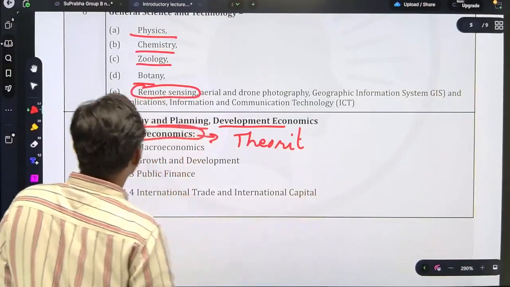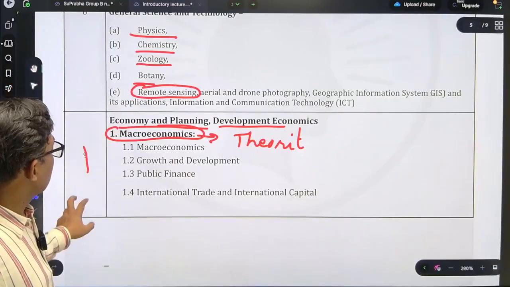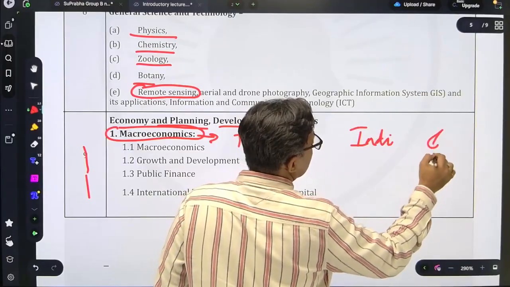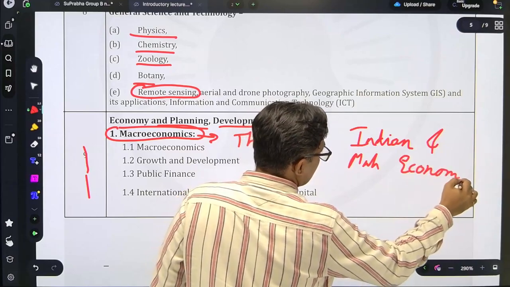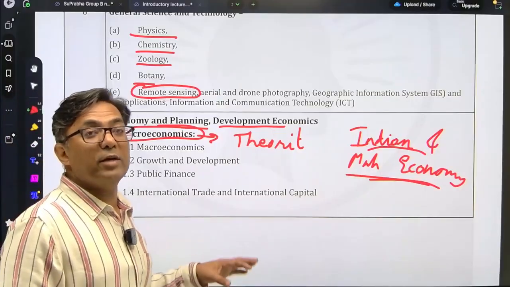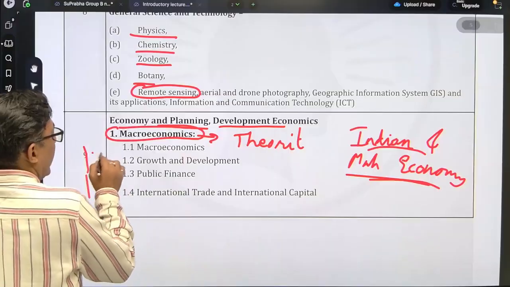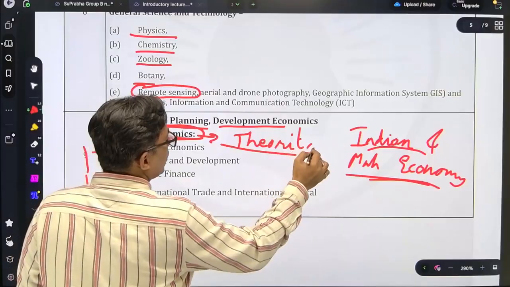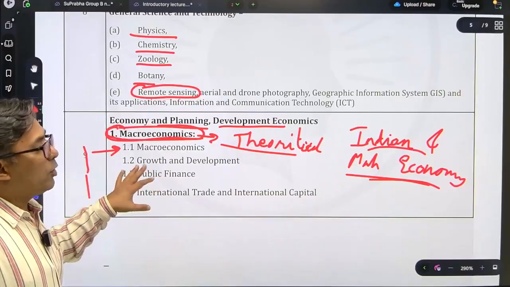Okay, the theoretical part of economy. And the second part you have over here is Indian and Maharashtra economy, the same topic which you had for prelims. So the only addition in economy you have is macroeconomics. That is the theoretical part. That is the only additional part you have over here, macroeconomics. The rest is all the same.